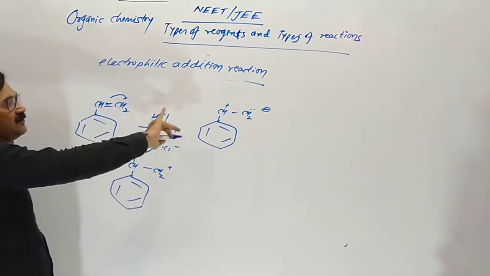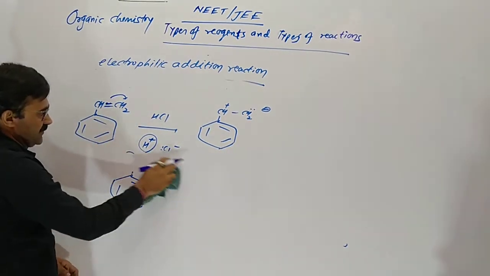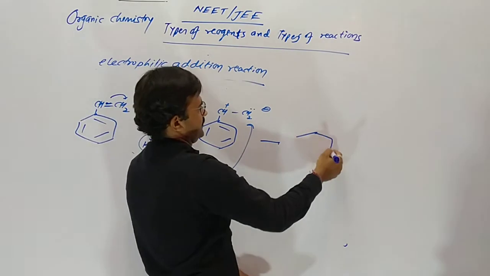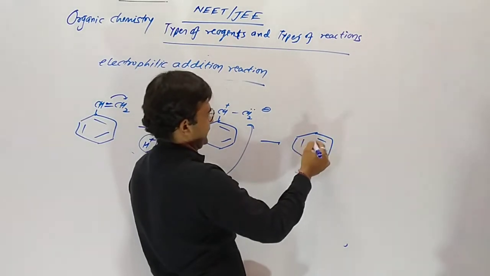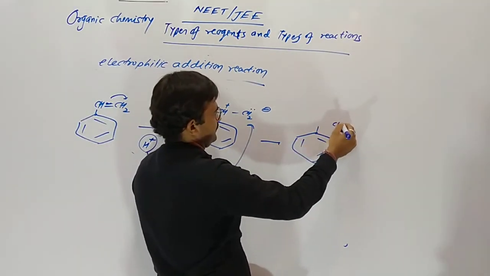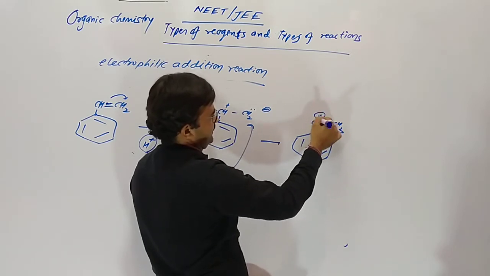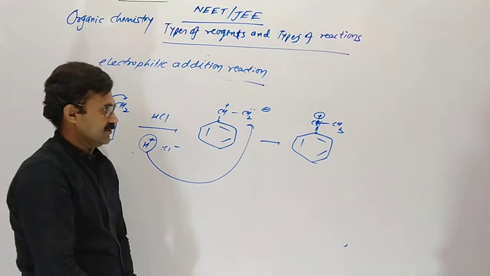But the secondary carbocation is more stable. So these two electrons move here and H plus first attacks here, so it became more stable. And now this carbon is a secondary carbocation.